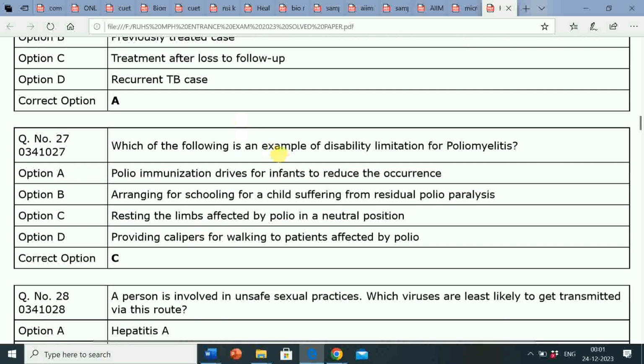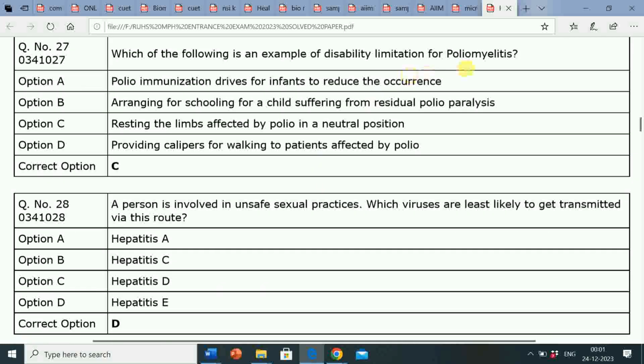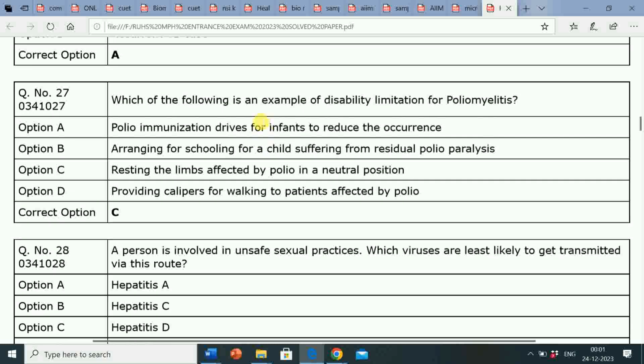Next question is, which of the following is an example of disability limitation for poliomyelitis? This is a very important question. Option A, polio immunization drives for infants to reduce the occurrence. Option B, arranging for schooling for a child suffering from residual polio paralysis. Option C, resting the limbs affected by polio in a neutral position. Option D, providing calipers for walking to patients affected by polio.